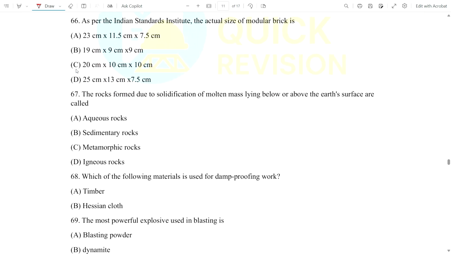Okay, now question number 66, as per the Indian Standard Institute, the actual size of modular brick is how much? You can see from the options: 23 by 11.5 into 7.5, 19 centimeter into 9 centimeter into 9 centimeter, 20 centimeter into 10 centimeter into 9 centimeter, and 25 centimeter into 13 centimeter into 7.5 centimeter. Here your answer is 19 centimeter into 9 centimeter into 9 centimeter. If it is about the actual size; with mortar it will be 20 centimeter into 10 centimeter into 10 centimeter. Okay, length, breadth, height.